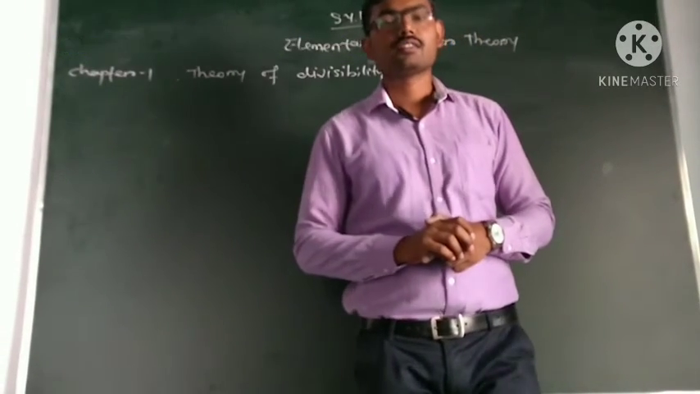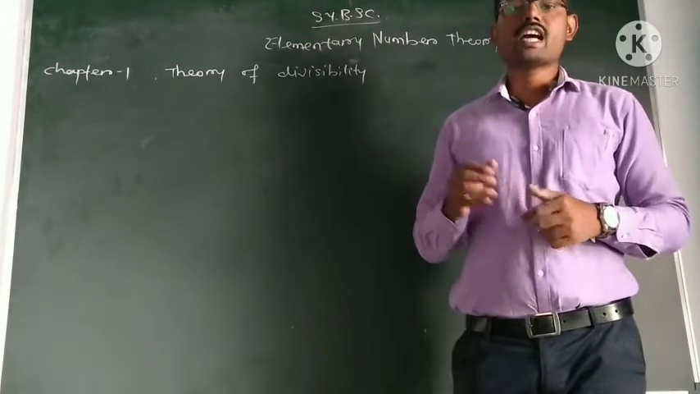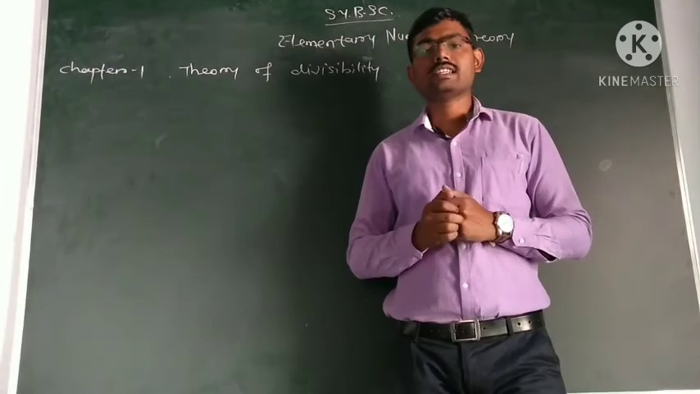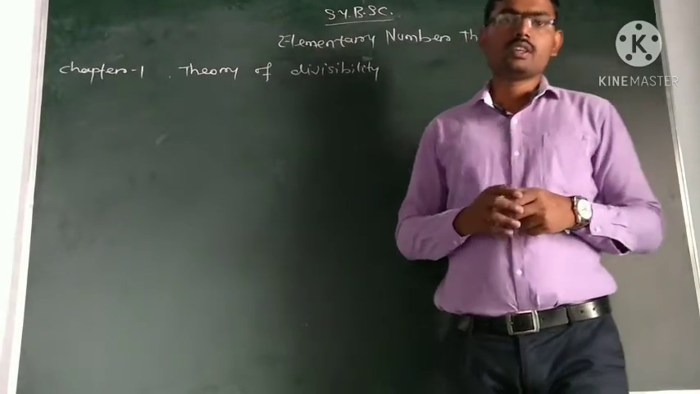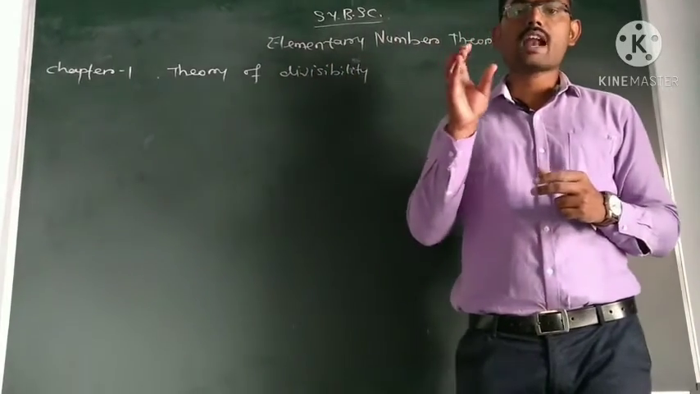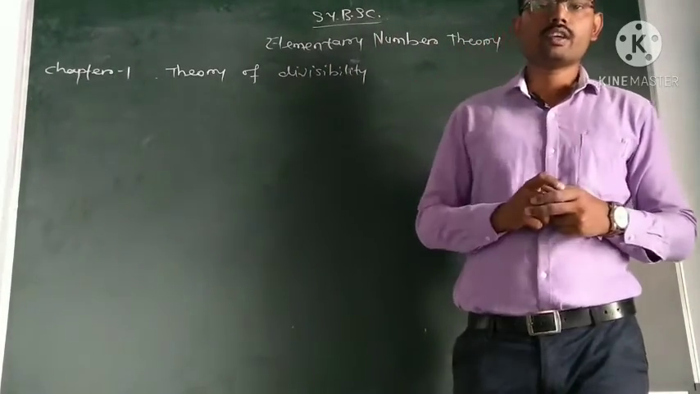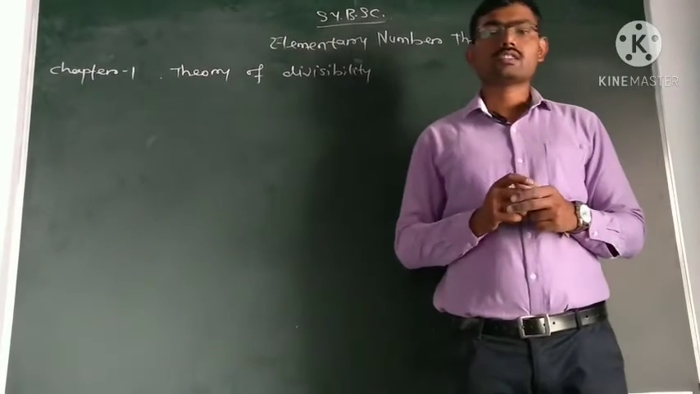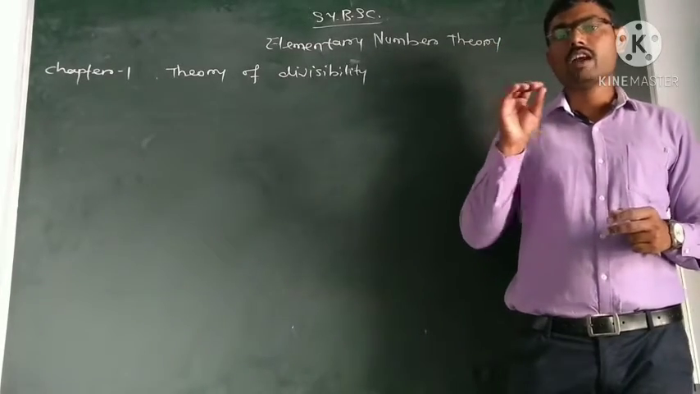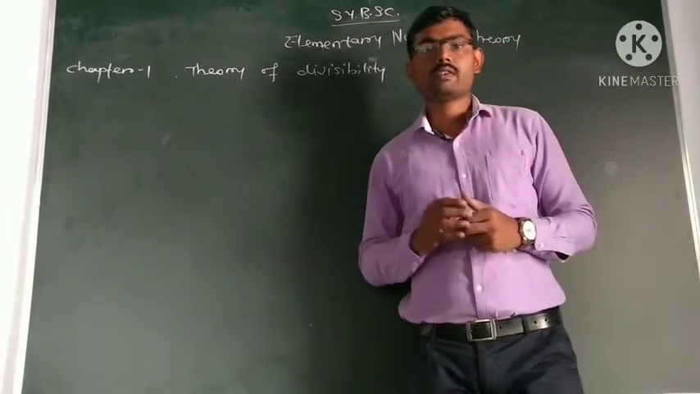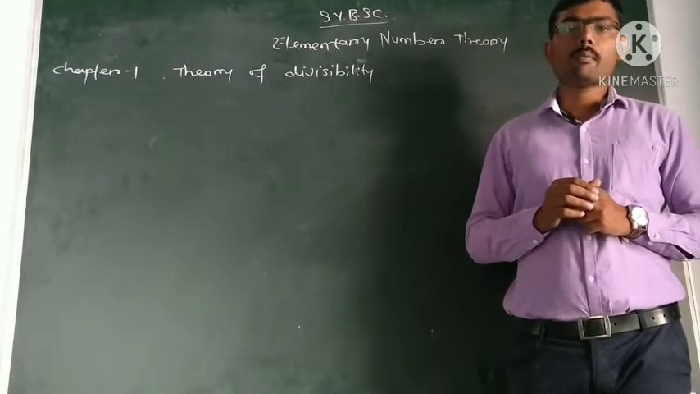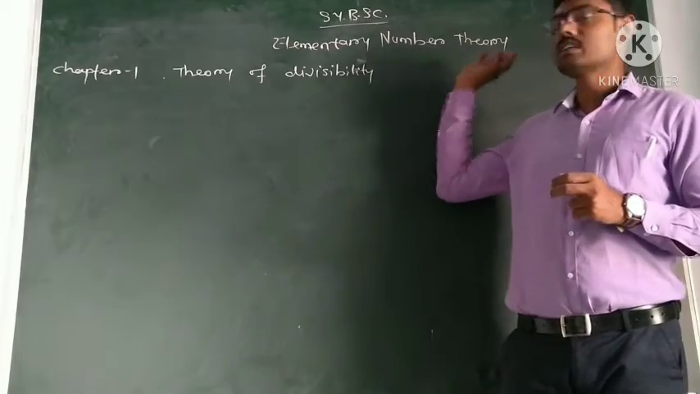From this lecture we will start our second paper, elementary number theory. Up to the last lectures we have seen the first paper, graduate level calculus, or advanced calculus, and we have learned two units: one is sequences and the second is infinite series. Now we will see some units from the second paper, elementary number theory.